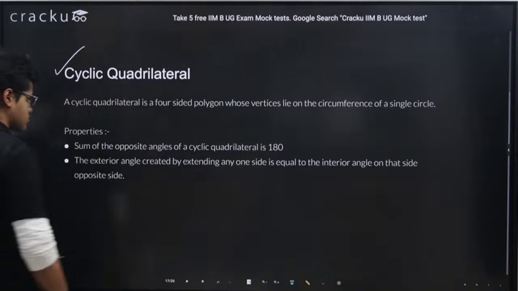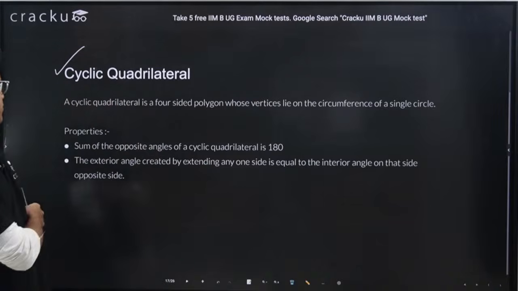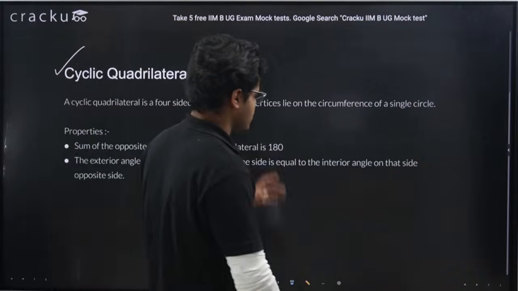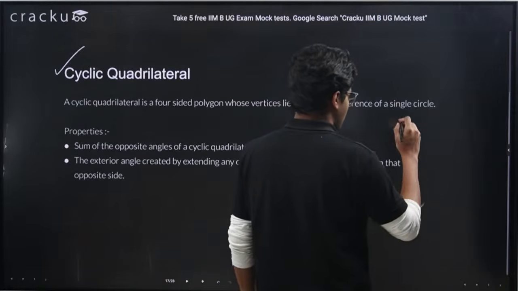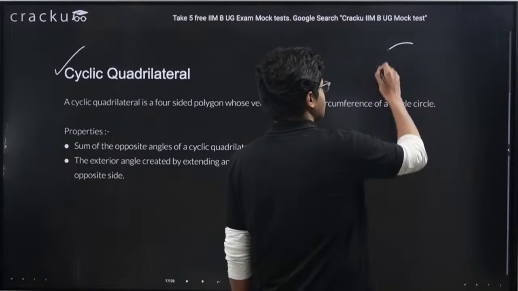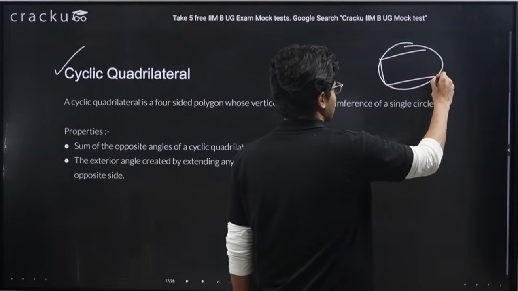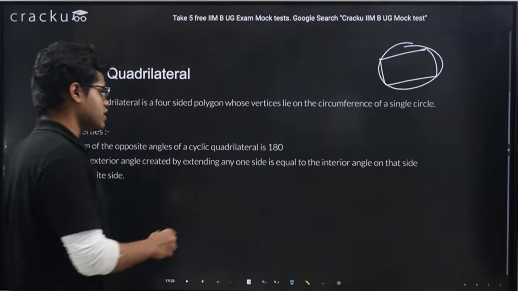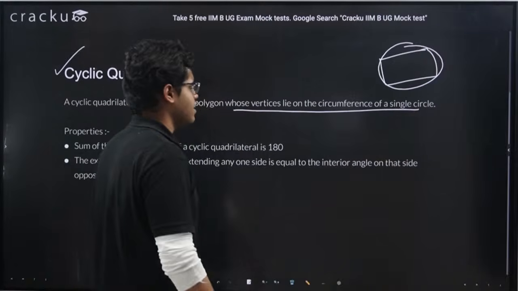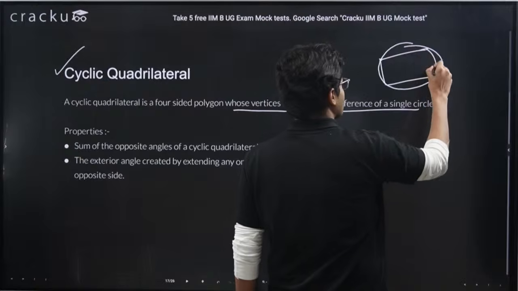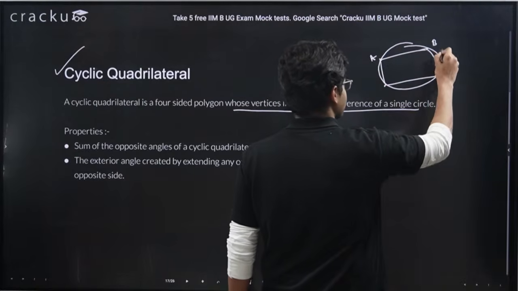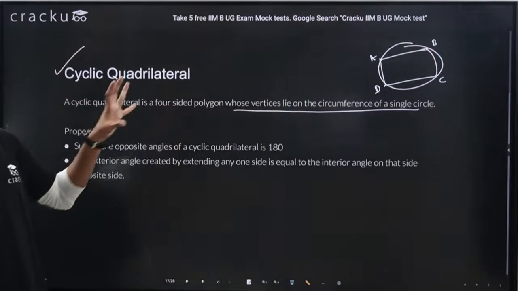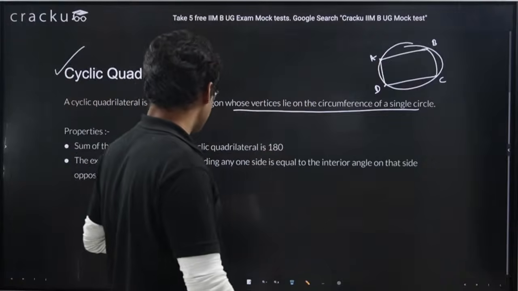Cyclic quadrilateral. Cyclic quadrilateral is what? Cyclic plus quadrilateral. Now there has to be a cycle, meaning there has to be a circle. So a quadrilateral which is inscribed in a circle, this is your circle, is a cyclic quadrilateral. A cyclic quadrilateral is a four-sided polygon whose vertices lie on the circumference of a single circle, right? Because these vertices A, B, C, D are lying on the circumference of a single circle, or I can say that this quadrilateral is inscribed in the circle, right?